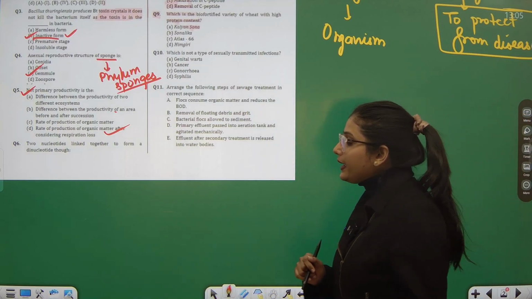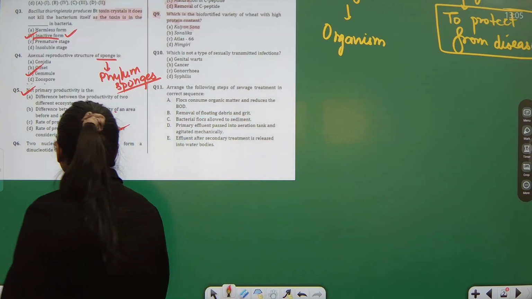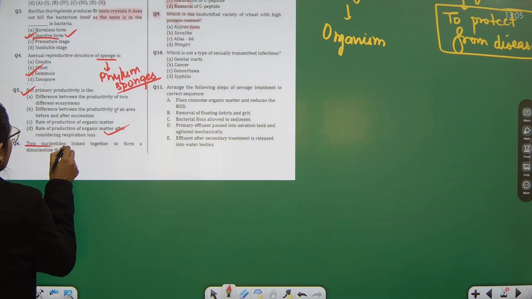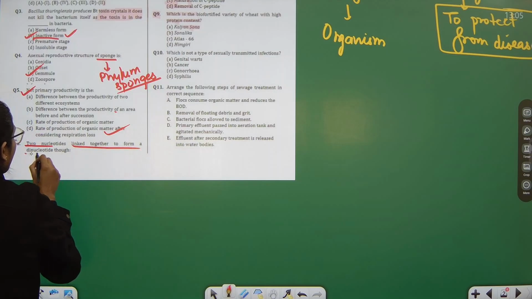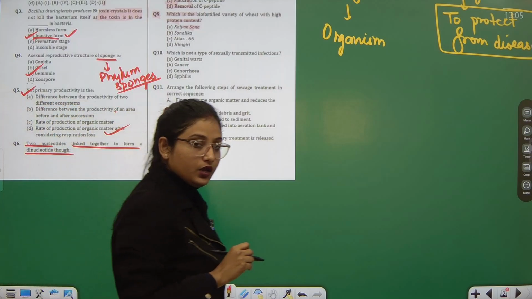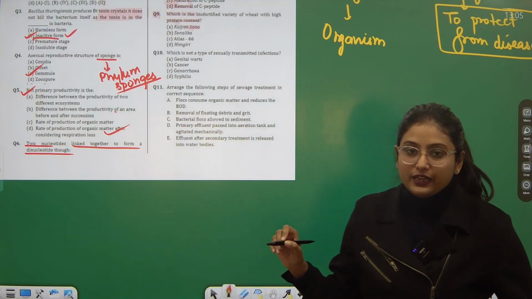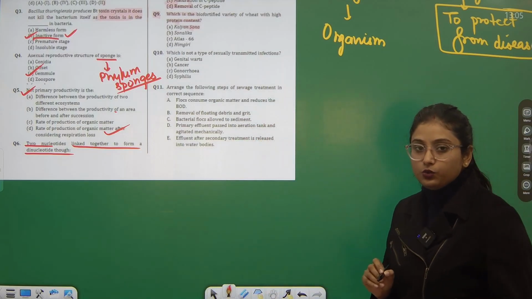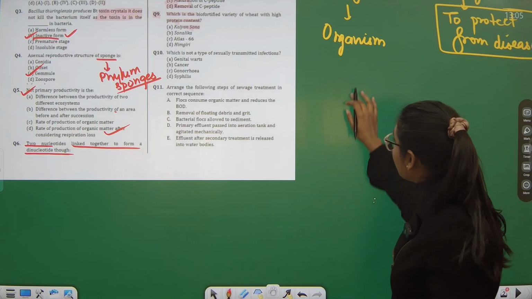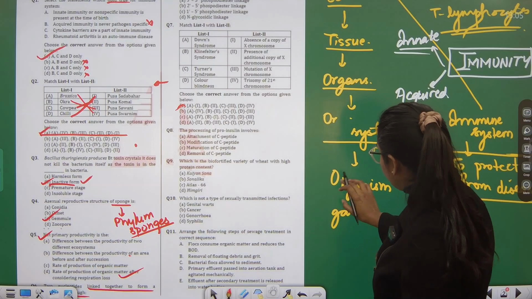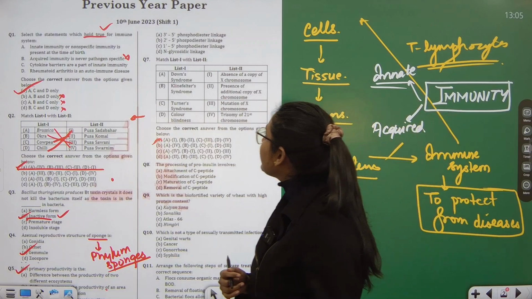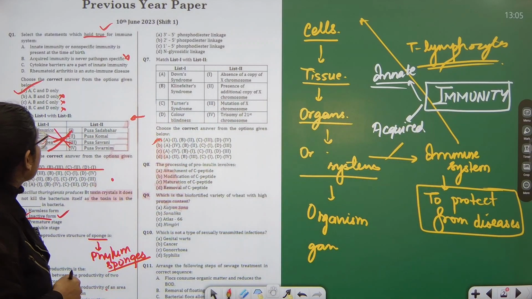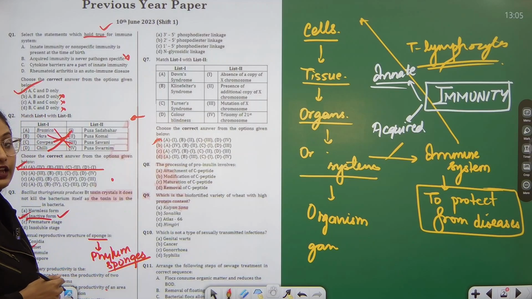Now moving to the next question, I want to bring to your notice that here we are talking about 2 nucleotides. 2 nucleotides linked together to form a dinucleotide. So these are 2 nucleotide chains which are together forming the dinucleotide. The options tell us these 4 options: 3 to 5 phosphodiester linkage, 2 to 5 phosphodiester linkage, 1 to 5 phosphodiester and glycosidic linkage.